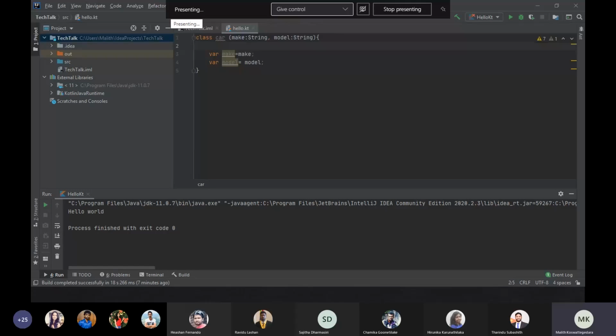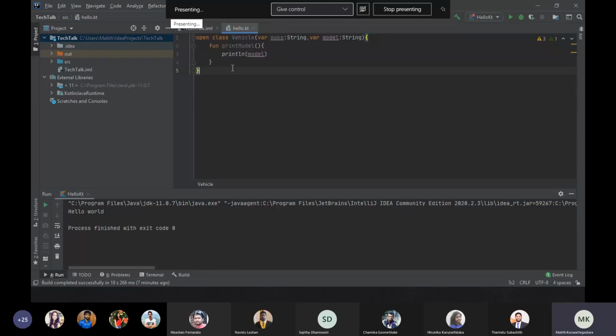So next I'm going to discuss inheritance in Kotlin. Okay, let's say I have something like this.